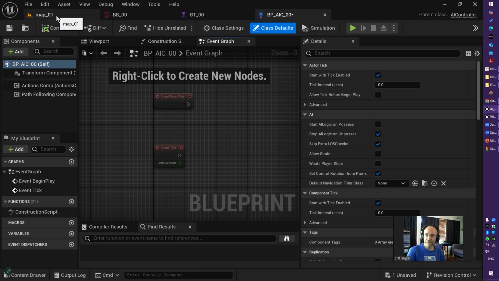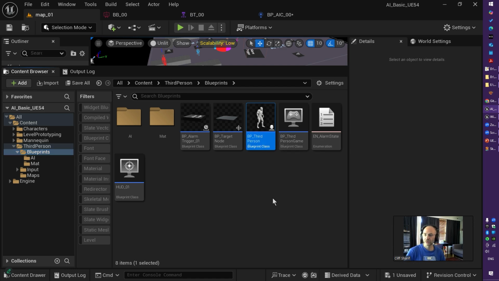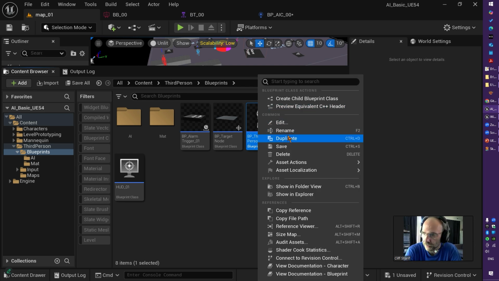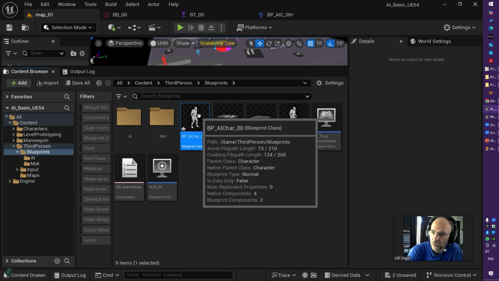So, a very, very simple way to make a prototype of an AI character is just using your main character. In this sample project, I use a third person character, so I can use that for my AI characters. You can use first person, or you can make your own character, doesn't matter. So I just duplicate it. I call it BP underscore AI char underscore 00.